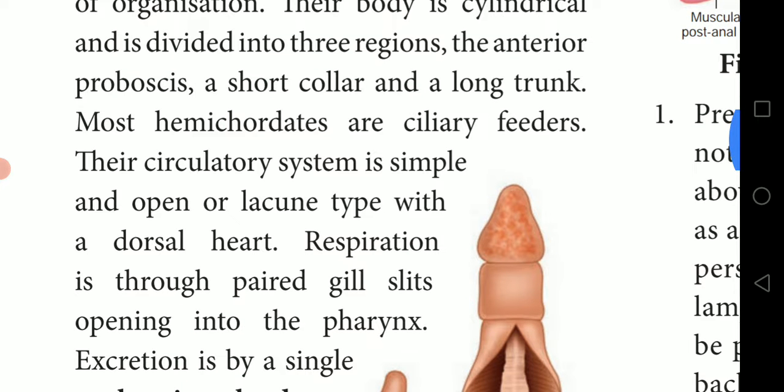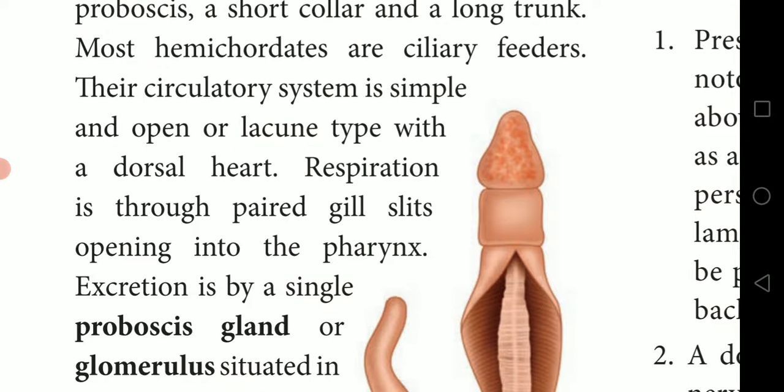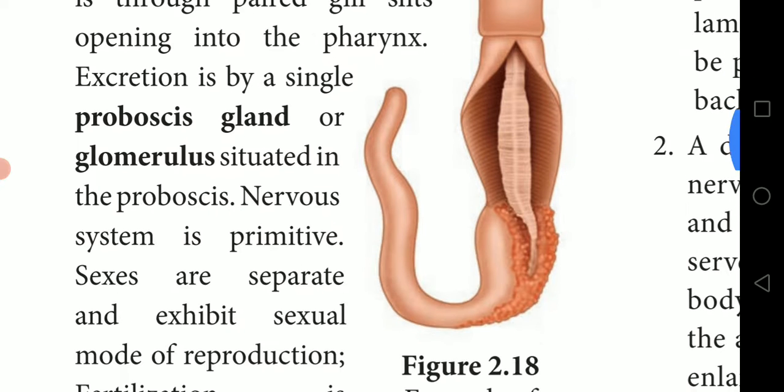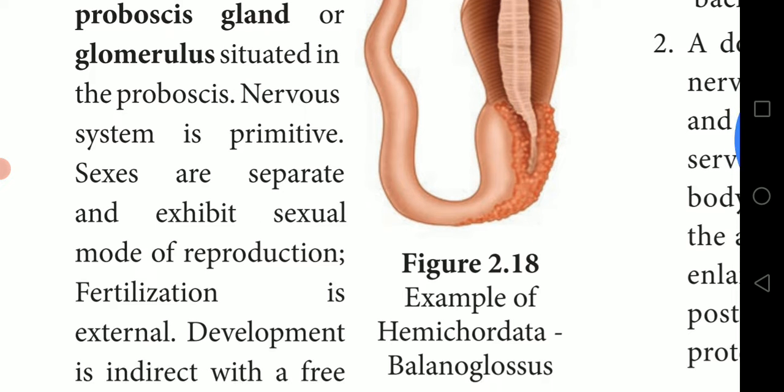Respiration is through paired gill slits opening into the pharynx. The excretion is by a single proboscis gland or glomerulus situated in the proboscis. Nervous system is primitive. Sexes are separate. They exhibit sexual mode of reproduction.